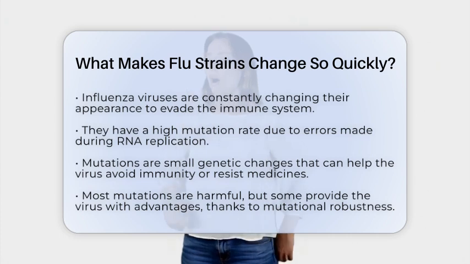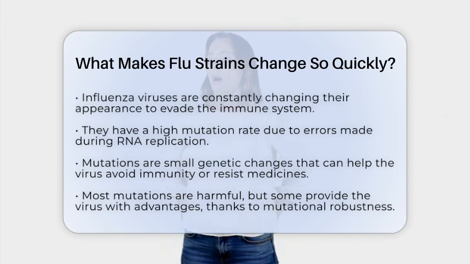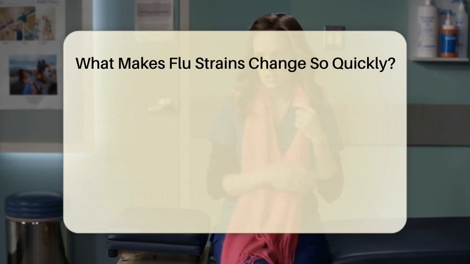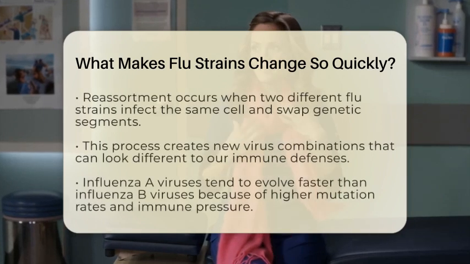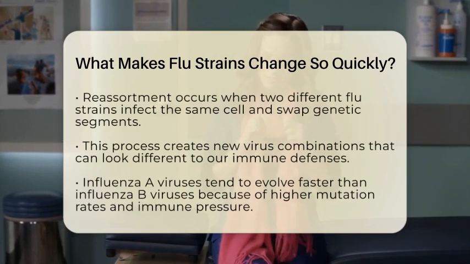Influenza viruses are made of RNA, which is a type of genetic material. When they replicate inside our cells, their copying process isn't very precise. The enzyme that copies their RNA makes mistakes quite often, leading to tiny changes called mutations. These mutations happen at a rate estimated between 2 and 4.5 times 10 to the minus 5 substitutions per nucleotide for each copying cycle. That might sound small, but it adds up quickly.